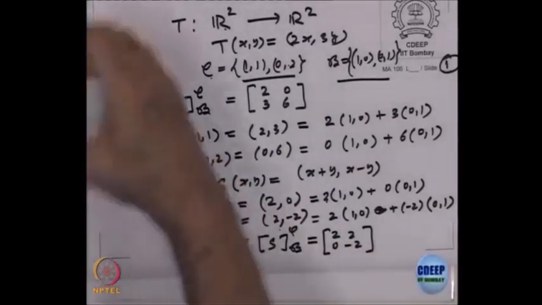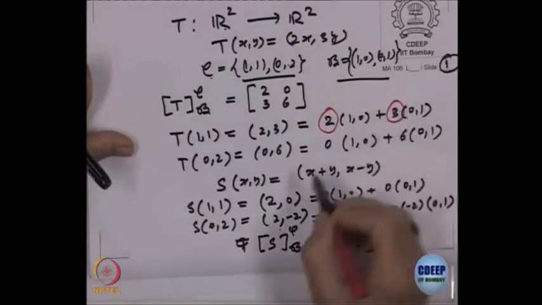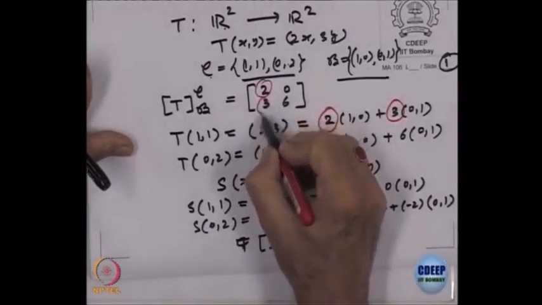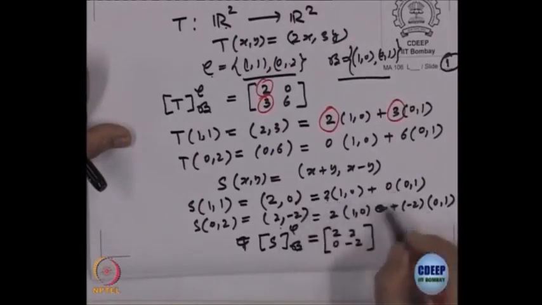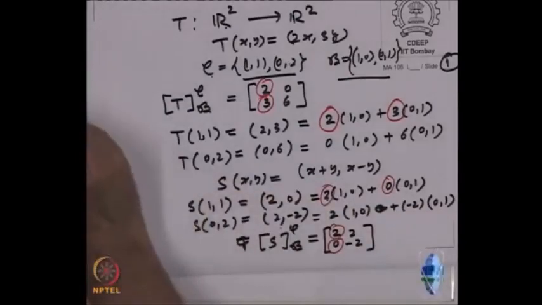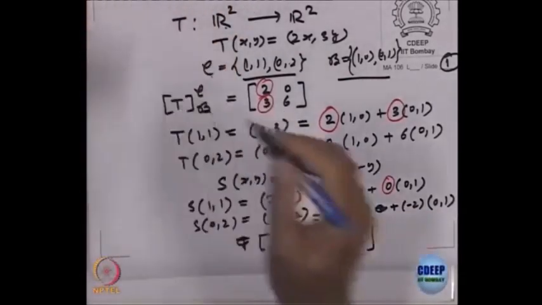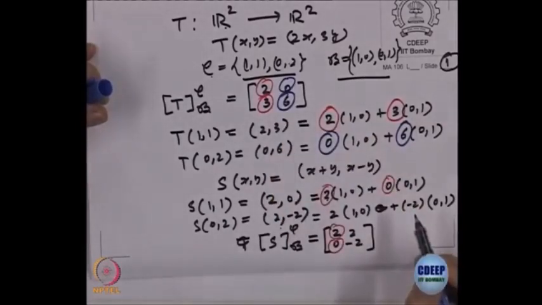Okay. Is it clear to everybody what I was saying? So, this is 2 and this is 3. So, that comes as 2 and 3 here. Here the first one is 2 and 0, so this comes out 2 and 0, right, and if you want to write the second one, that is 0 and 6. So, that is 0 and 6.